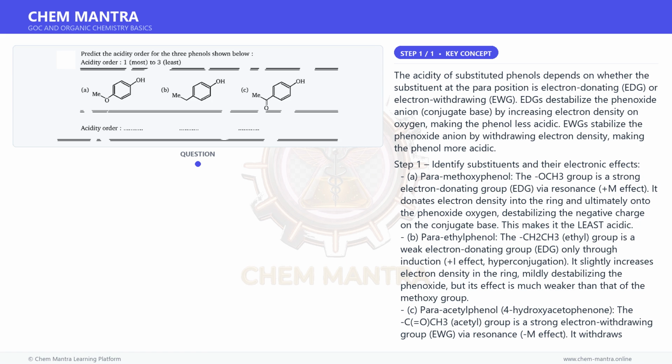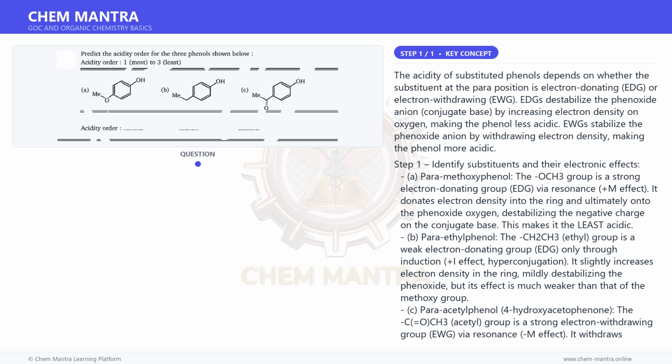C. Para-acetylphenol, 4-hydroxyacetophenone. The C=O, CH3, acetyl, group is a strong electron-withdrawing group, EWG, via resonance, M effect. It withdraws electron density from the ring and stabilizes the phenoxide anion effectively, making it the most acidic.